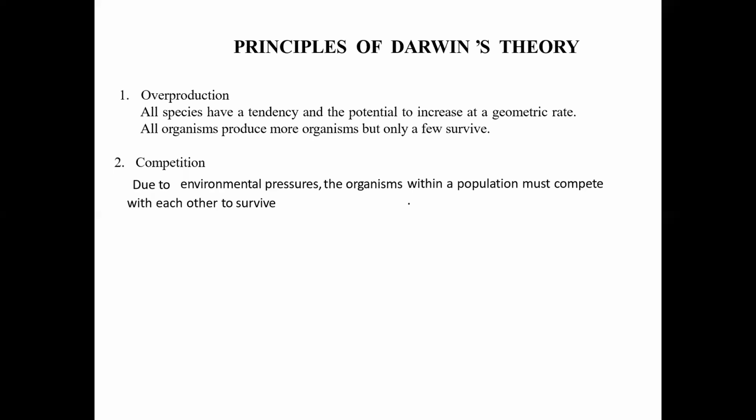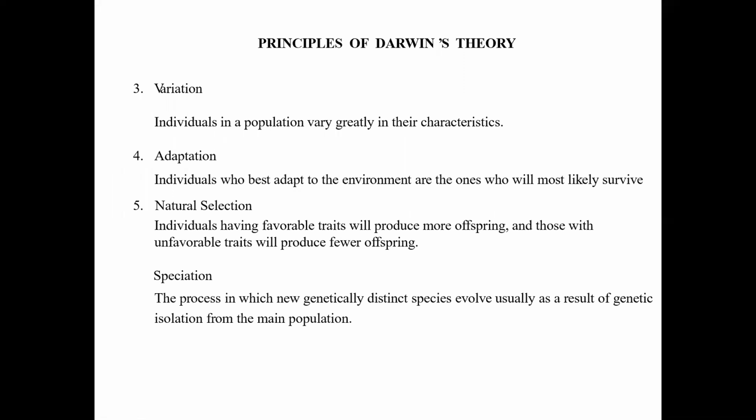That means there is a constant competition between different types of populations, different varieties of species. Now, moving on to the next principle: variation. Individuals in a population vary greatly in their characteristics. That means they should vary a lot from one variety to another so that they can survive in a particular region.